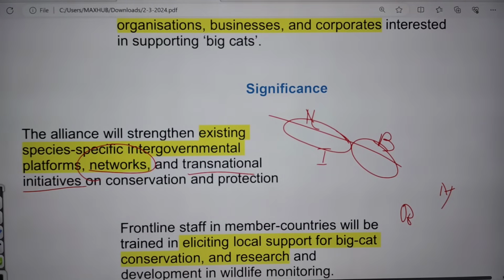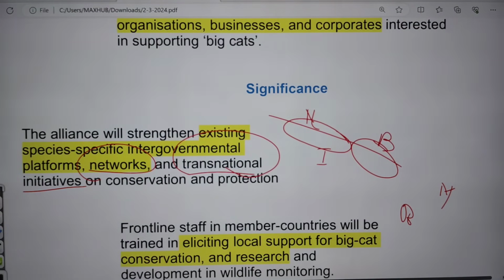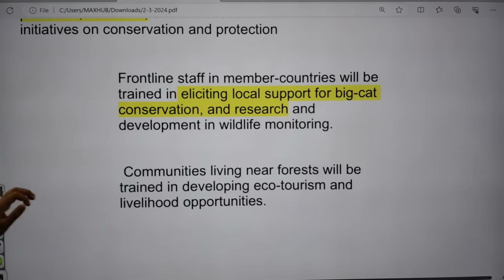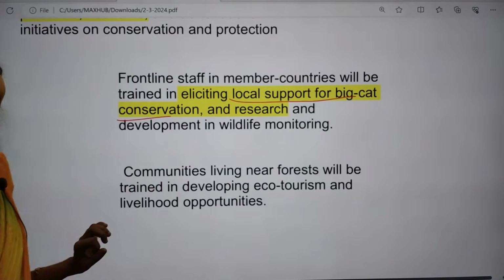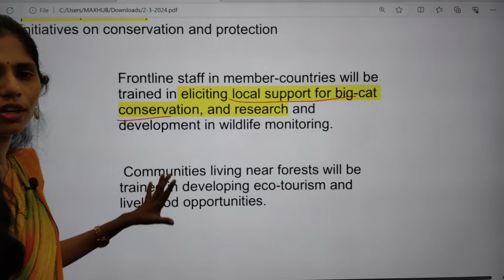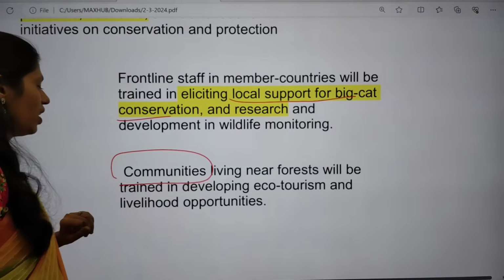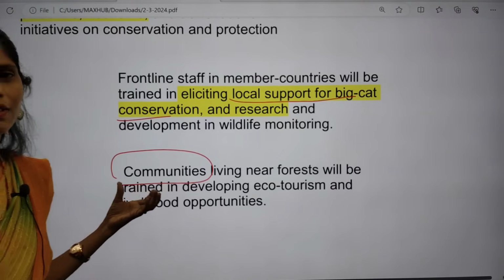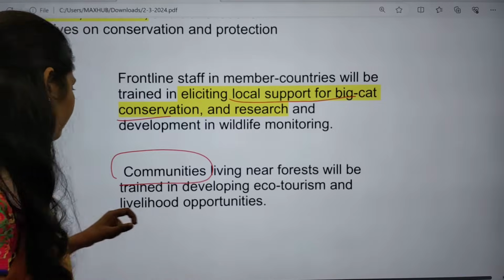So in that condition, we need to take transnational initiatives. That means those countries have to come together to take proper efforts, right? We also need frontline staff in member countries so that we can focus on local support for big cat conservation, and that will be helpful for research and development of wildlife monitoring. And the communities living near this forest will also get training, so that they can help with ecotourism and also get some livelihood opportunities. So these are some important significance of this alliance.